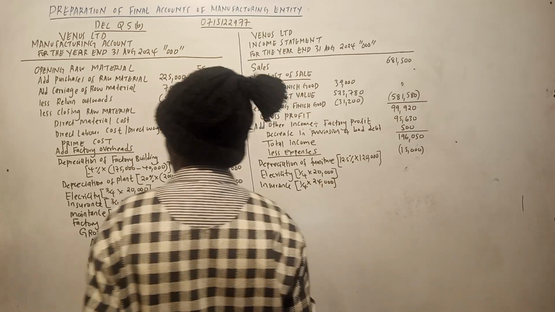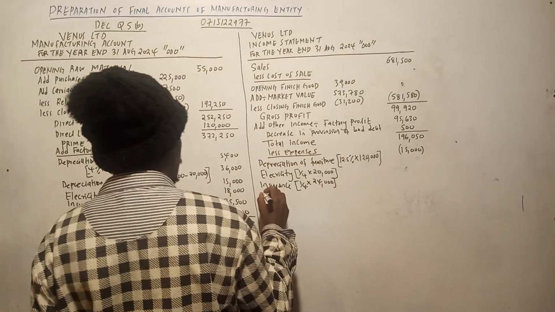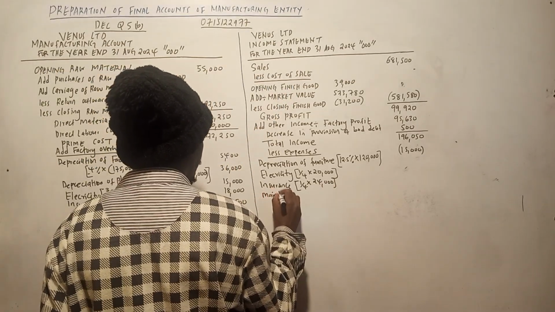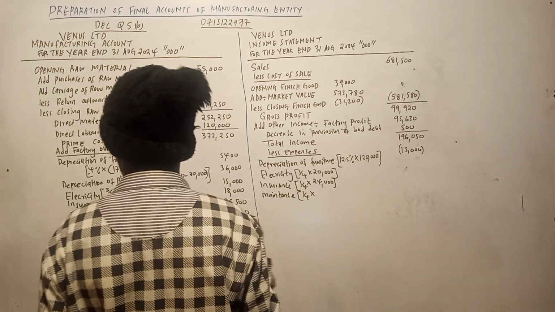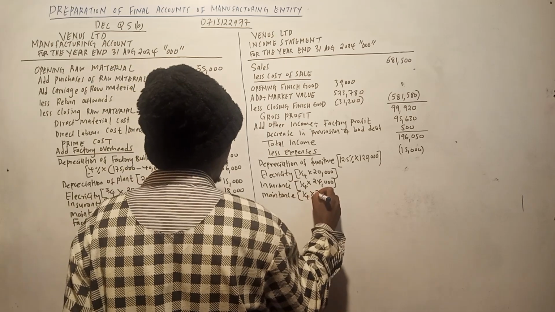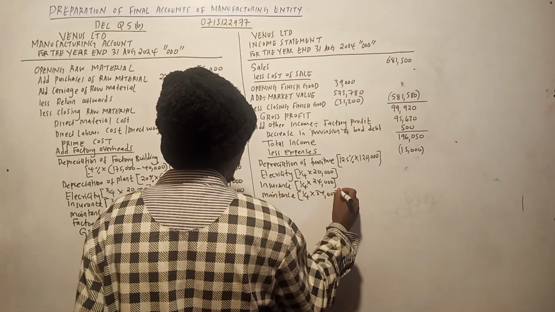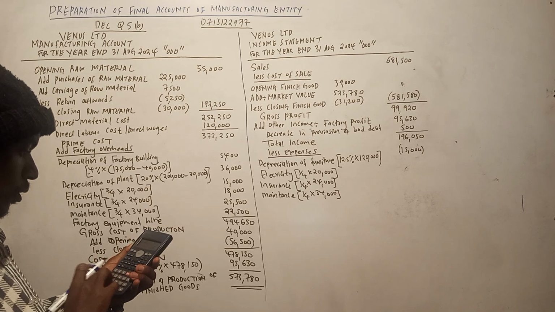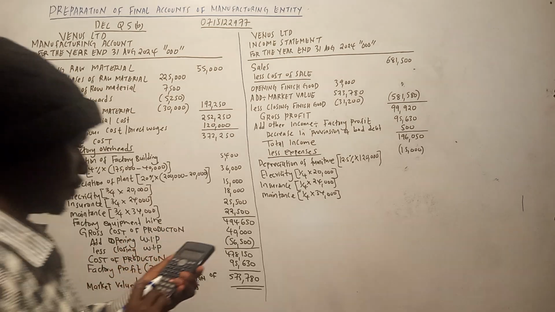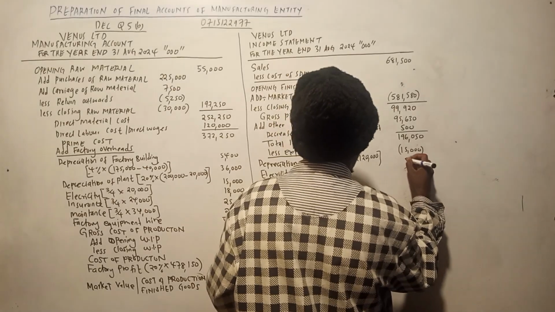Maintenance, 1 over 4 of 34,000. Okay, let us do them. 1 over 4 times 20,000 is 5,000, so we less.